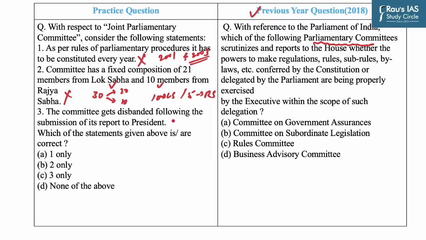Now this statement is also incorrect, as the JPC recommendations have persuasive value, but the committee cannot force the government to take any action on the basis of its report. The committee gets disbanded following the submission of its report to Parliament and not the President. So you had to find the correct statement, and none of the above statements are correct. Our answer would be D, that is none of the above. Answer for this previous year MCQ is B, that is Committee on Subordinate Legislation.